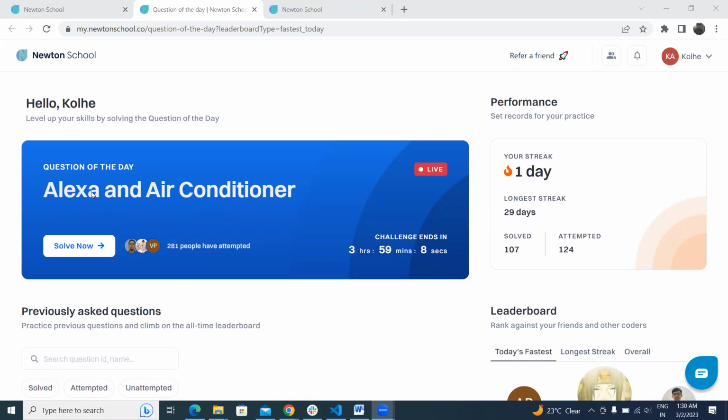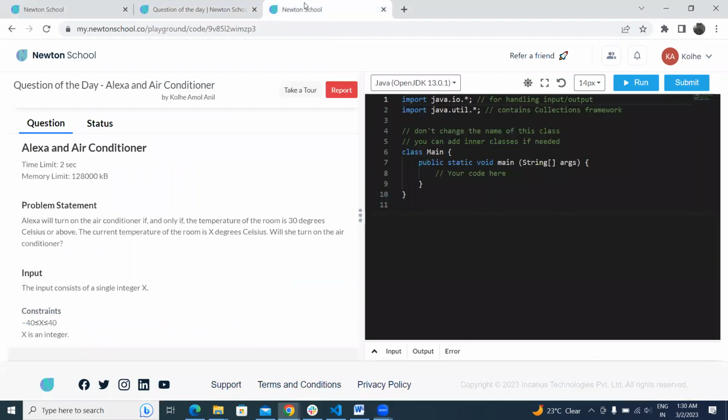So today's question is Alex and air conditioner. Let's see the problem statement. Here we have a problem statement: Alex will turn on their air conditioner if and only if the temperature of the room is 30 degrees Celsius or above. The current temperature of the room is X degrees Celsius. Will she turn on the air conditioner?